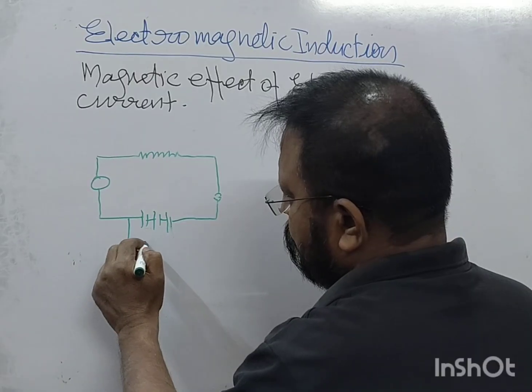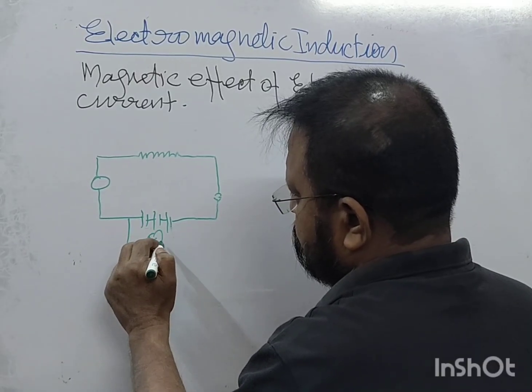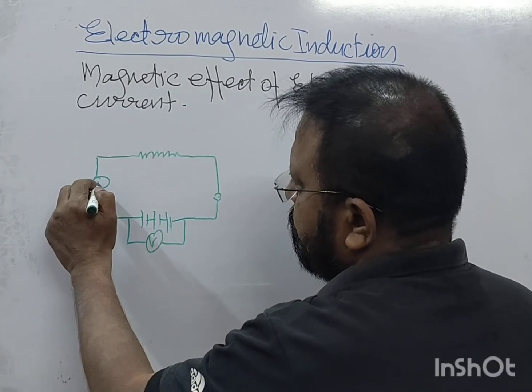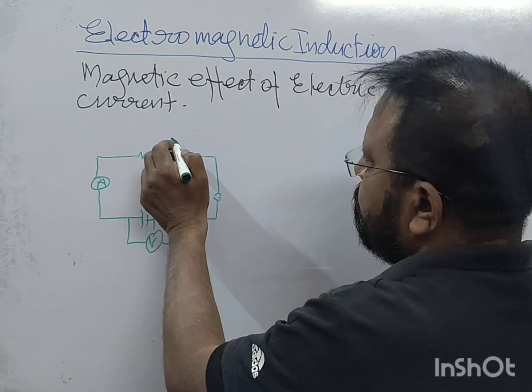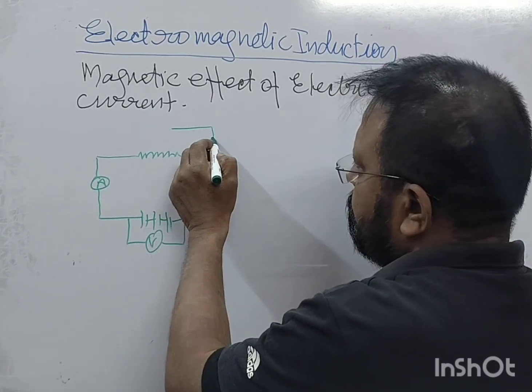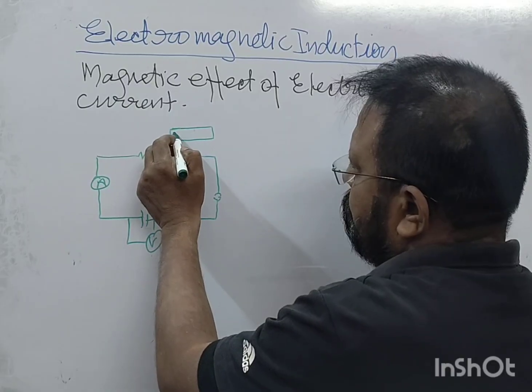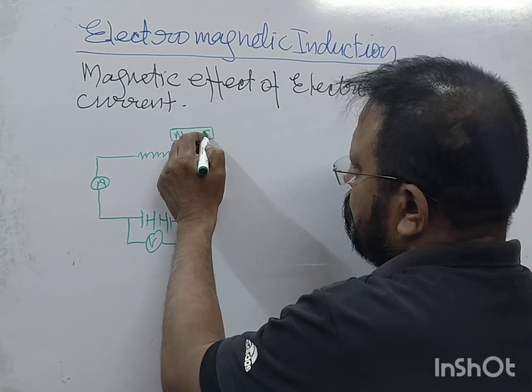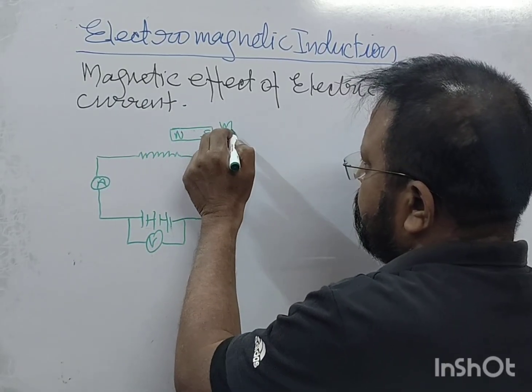And there is a voltmeter. This is the voltmeter, this is the ammeter. Now there is a magnet, north and south pole. This is the magnet.